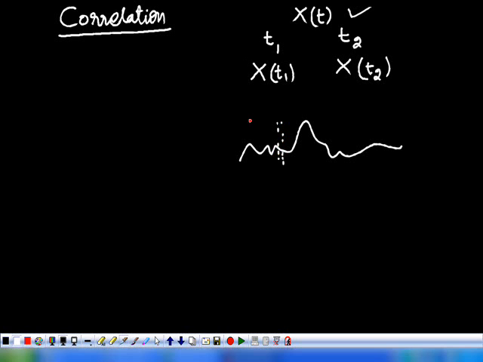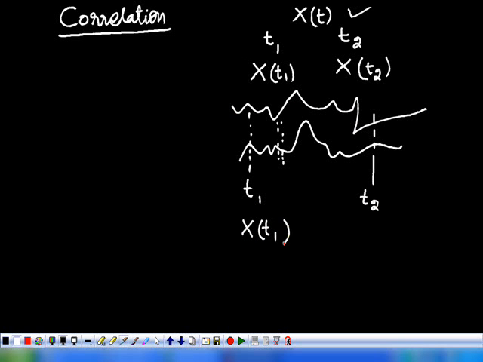But if you observe one random variable here and one random variable here, that is, observe the random process at two different time instants t1 and t2, then obviously the random variable obtained, take for example this is another sample function like this, is completely different from this random variable. The random variable obtained here may be different from the random variable obtained here. Is it right?